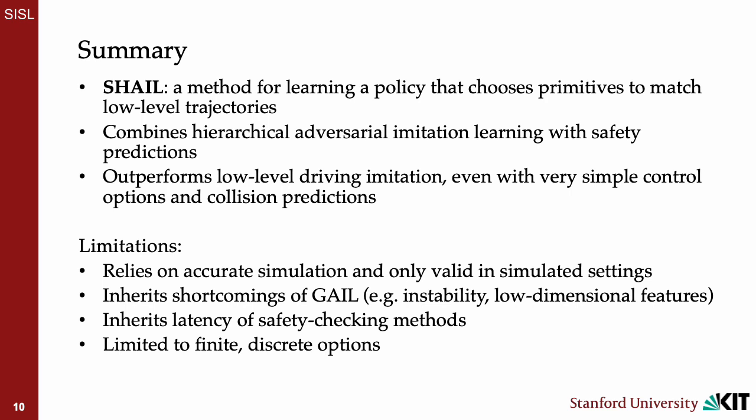Some limitations of SHAIL include that it relies on accurate simulation and is therefore only valid in those simulated settings, that it inherits the shortcomings of GAIL, namely the instability of adversarial training and the low-dimensional feature spaces. It inherits the latency of safety checking methods that may be slow at predicting safety of executing option primitives. And in our work, it's limited to finite, discrete sets of options.